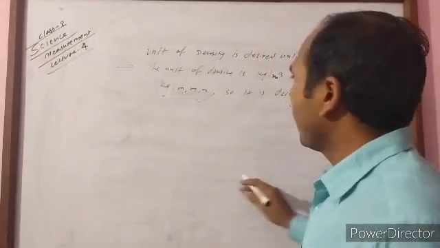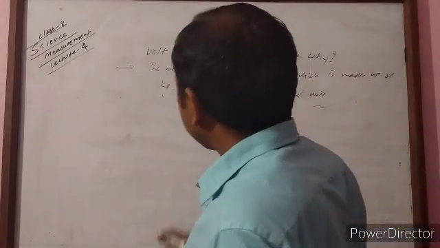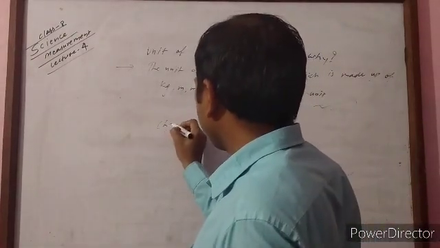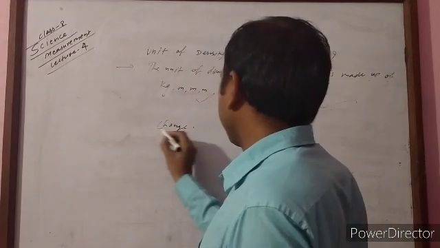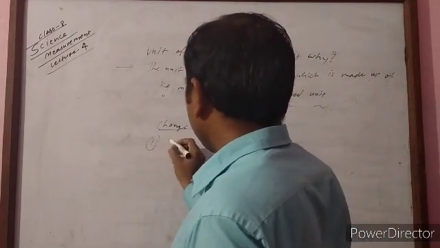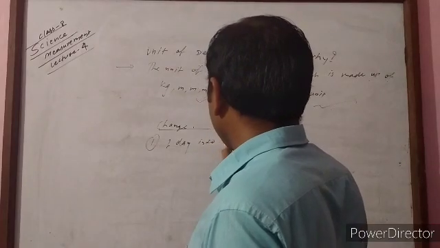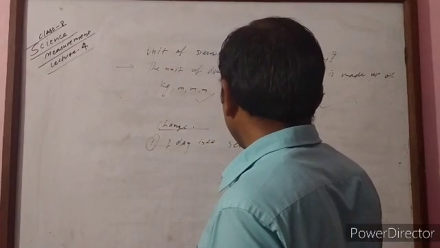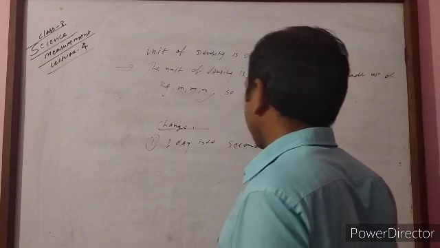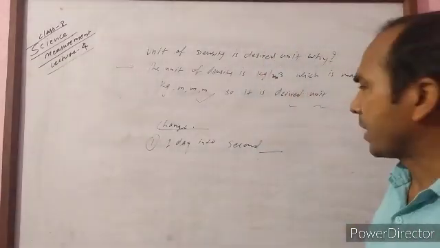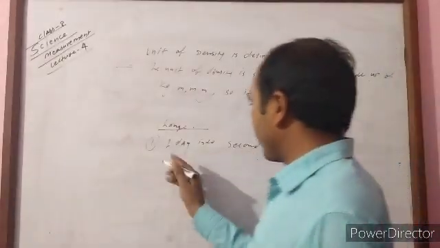Another conversion type of question may arise, like change 1 day into second. Then how can we convert?